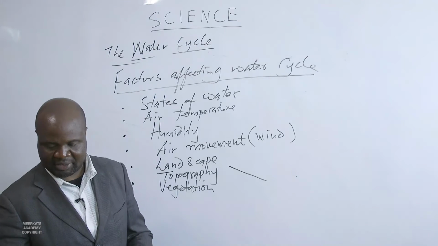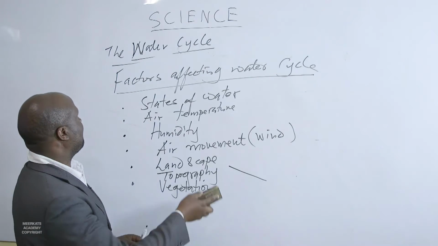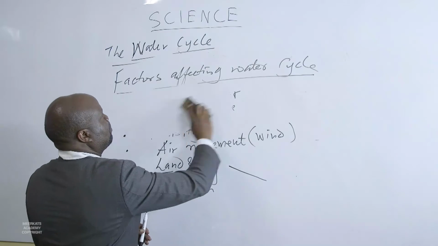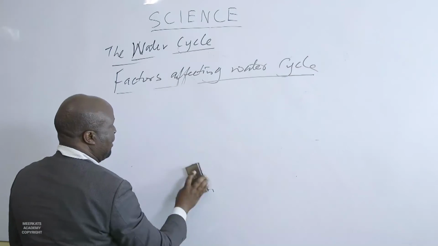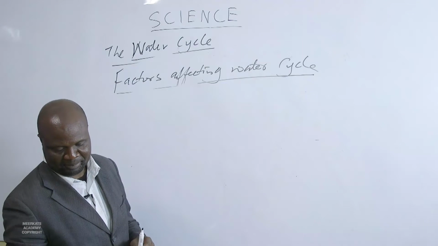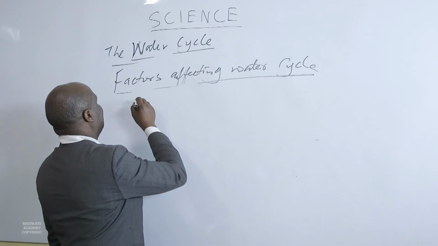Another factor that will affect the water cycle is the amount of sunshine. That's another factor.